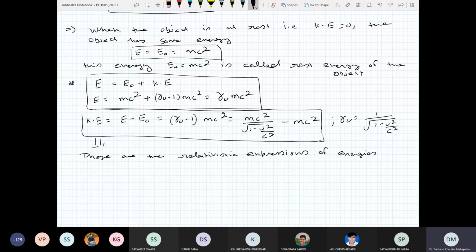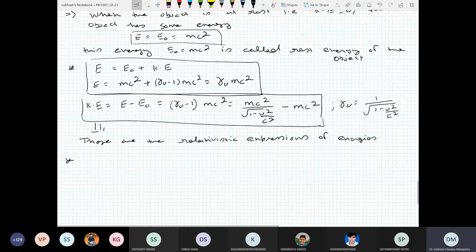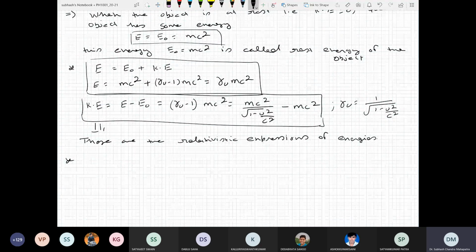Now let us analyze the relativistic kinetic energy at low speed, kinetic energy at low velocities. Again, you see the correct expressions of kinetic energy and total energy are these. Let's call them equation A and equation B. The Newtonian expressions of total energy and kinetic energy are actually an approximation of these. A and B are the correct ones, and the Newtonian ones are just approximations.